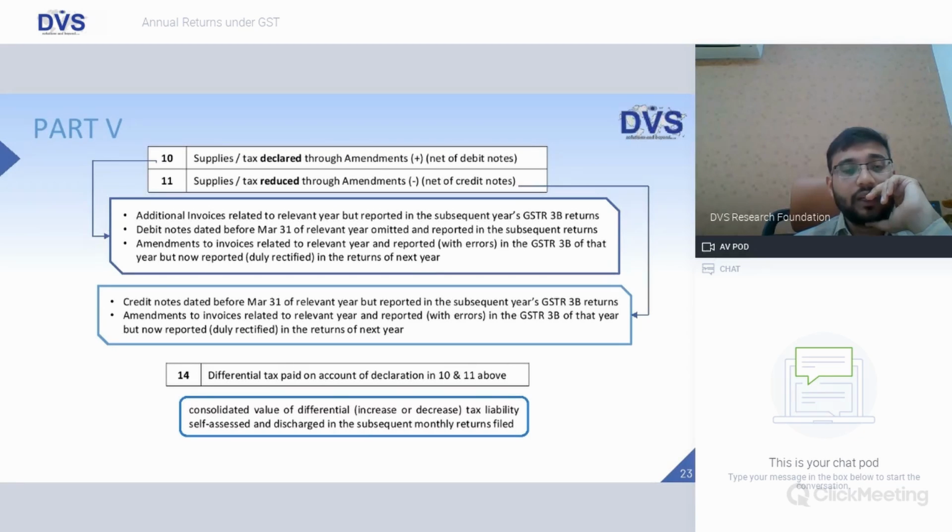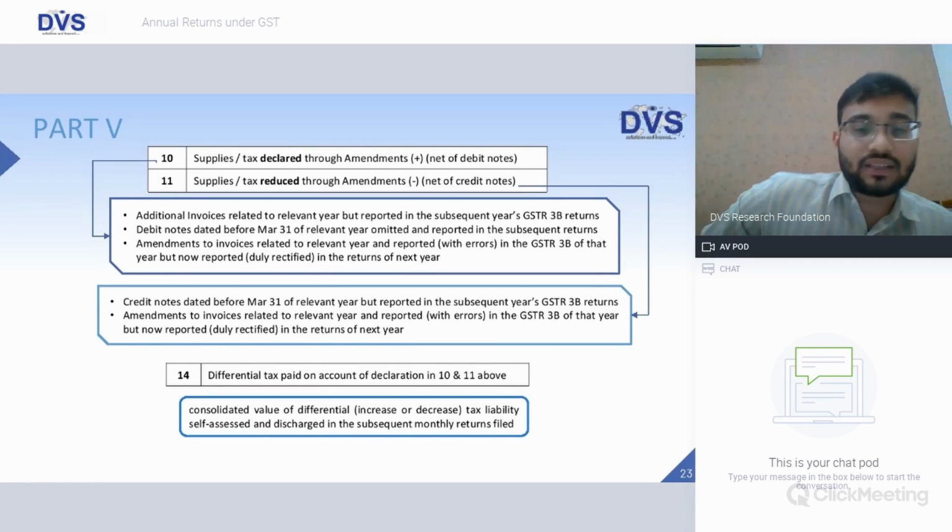Point number 11 would be credit notes dated before 31st March of the relevant year but reported in the subsequent year's return. So it is pertaining to a year, but it is reported in the subsequent year's return. Those details would form part of the annual return of the previous year, that is the last year. Amendments to invoices related to the relevant year and reported in the GSTR 3B of that year, but now reported in the returns of next year.